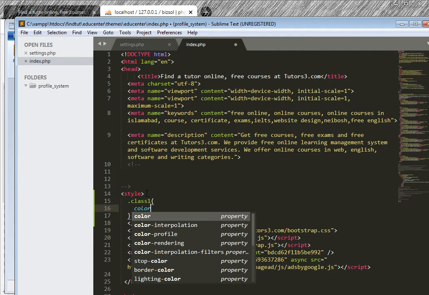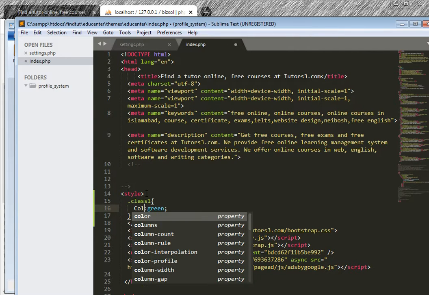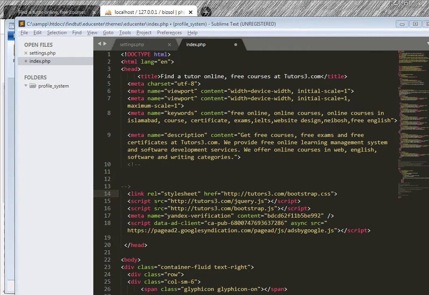This should be lowercase class1, and for example color is green; this should be lowercase. If I put a capital C, it is allowed but it is penalized. Maybe you use a first letter capital. This should be all lowercase, property and its value.